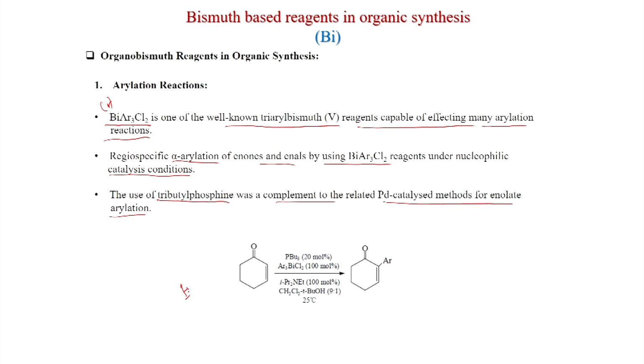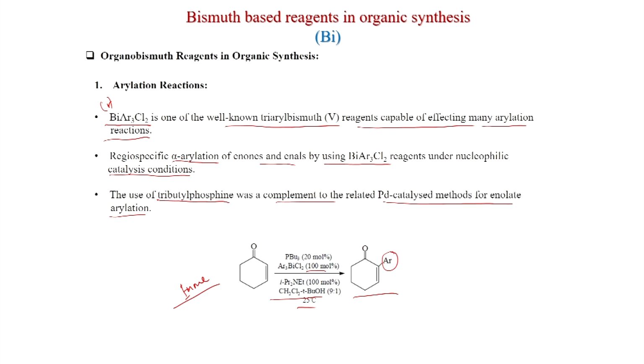So, this is an enone, and if you put tributyl phosphine 20 mole percent, Ar3BiCl2 100 mole percent, because one aryl group will come from this reagent, and this is Hunig's base, you need one equivalent, and this is the solvent, 25 degree centigrade, then you get this product. So, this is a very useful reaction.